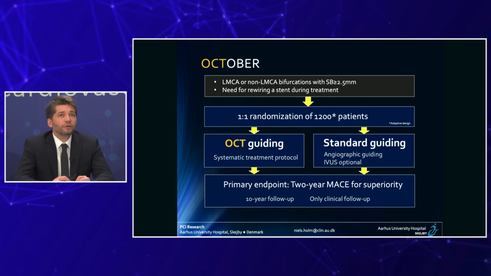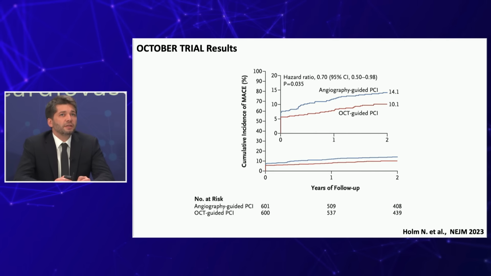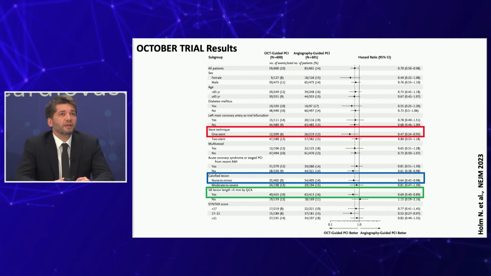I think that the OCTOBER trial was a prospective randomized trial that compared a strategy of OCT guidance versus standard angio guidance for complex bifurcation. And I would say the main results, in terms of clinical events, are that the OCT guidance showed superiority over the standard approach with fewer events over the first 2 years, and that was potentially driven by not the most complex, but the most simple cases, the one-stent cases, which is rather interesting because sometimes you think that it's simple, you can do it by angio, but obviously OCT provides you advantages, even if it's simple, and non-calcified